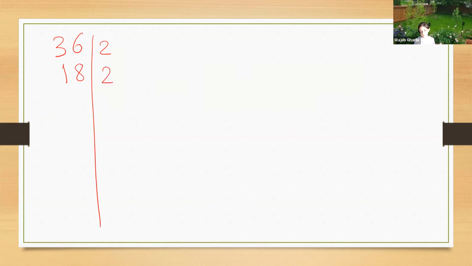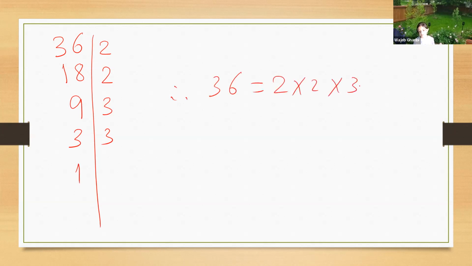For example, 36. We have to divide it by the smallest prime number, and so on. 36 divided by 2 is 18. 18 divided by 2 is 9. 9 is divisible by 3. The result is 3. 3 is divisible by 3, 1. Therefore, we write 36 as 2 times 2 times 3 times 3, and these are 2 squared times 3 squared.